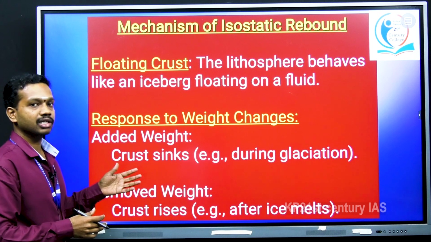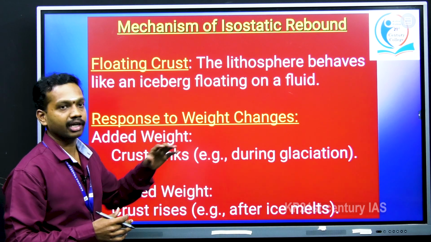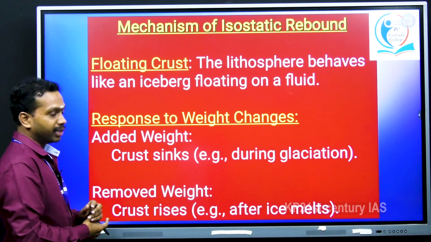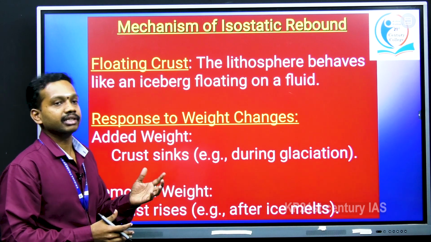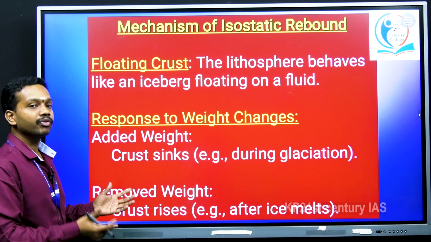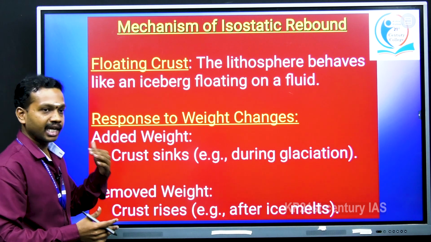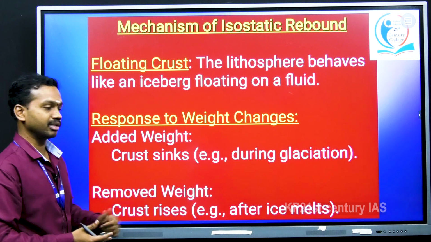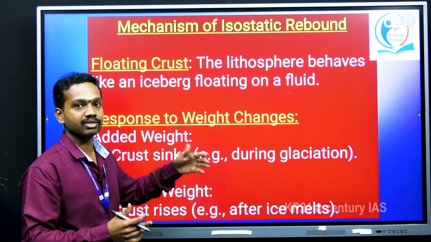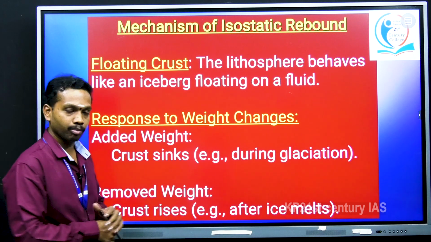If there is any addition of weight, like during the glaciation era, the entire crust got higher weights. At that time, we have seen the crust sinks, but after the glaciation era, whenever the temperature of the planet Earth increased, we have seen the removal of the glaciers, meaning the removal of weight from the crust, which gave rise to the crustal rise. We have seen the rise of either continents or mountains or plateaus, anything else. So, this is the concept of isostatic rebound.